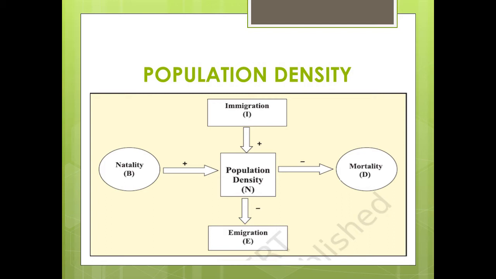So if we look at it, immigration is represented by I, natality by B, mortality by D, and emigration by E. So if we have to ideally speak, for a population density, we will be looking at the two factors that add up to the density, natality and immigration. The ones that decrease the density are mortality and emigration.